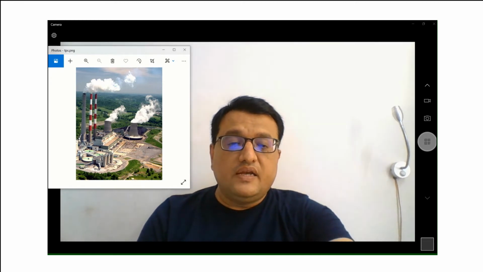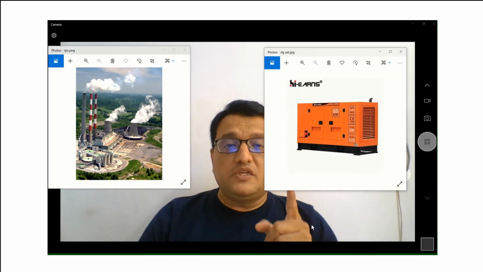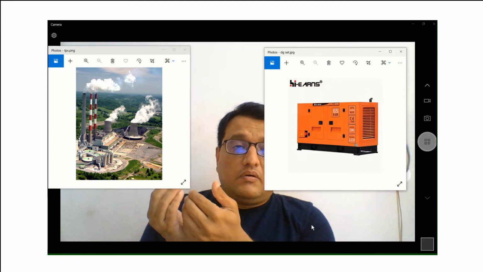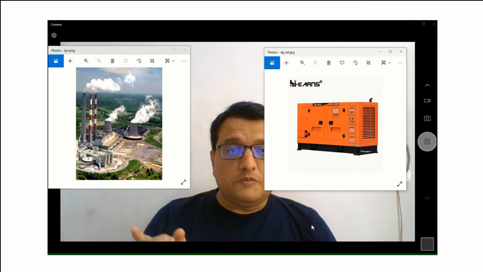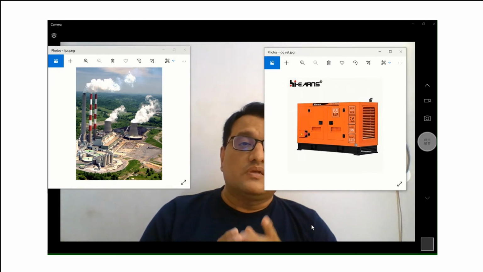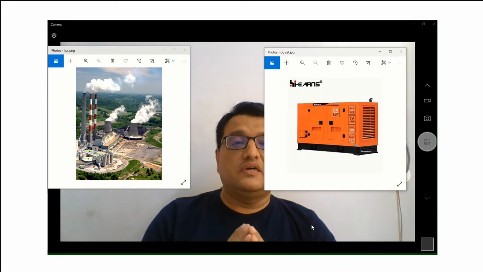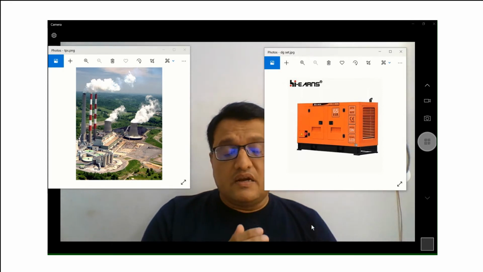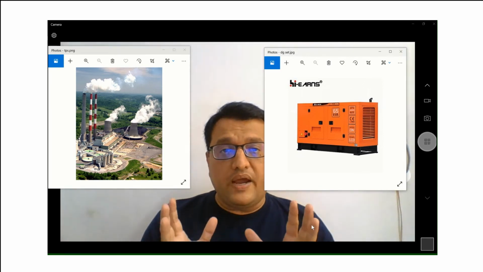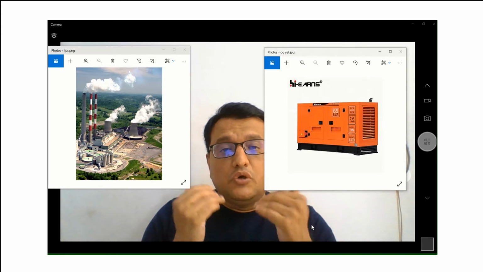When this power fails, we use a backup power system, a generator. In this picture you see a generator. When electricity is available from the distribution company, that is our first priority because it is the cheapest electricity. Once it is not available, we use the second source, which is a diesel generator, and when it is running it uses diesel as fuel. So both have a different impact as far as CO2 emission is concerned.